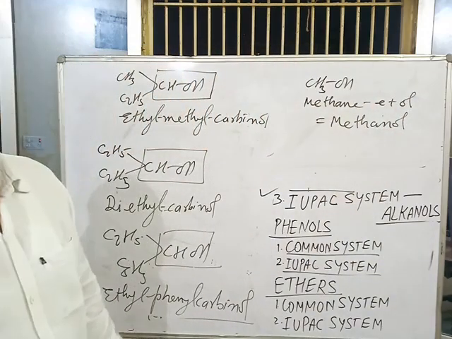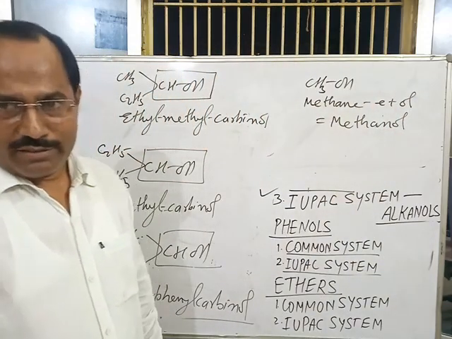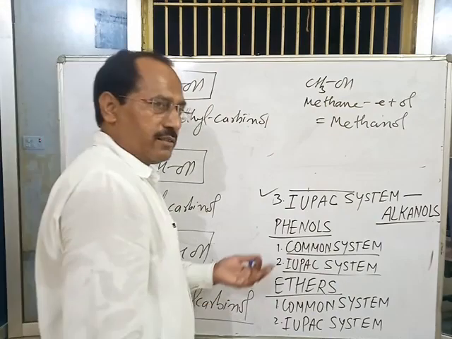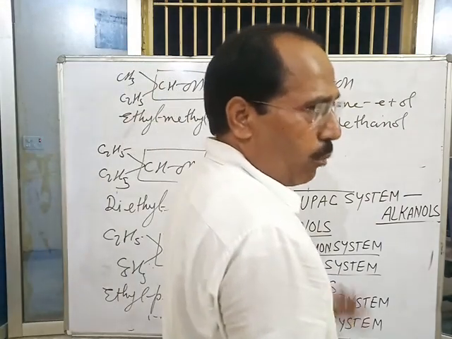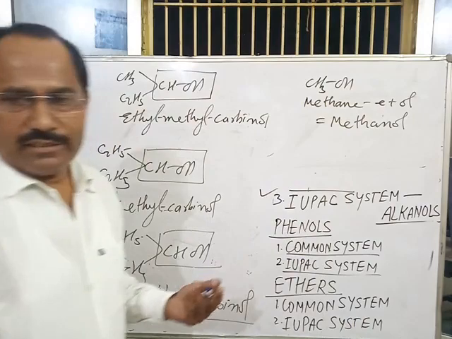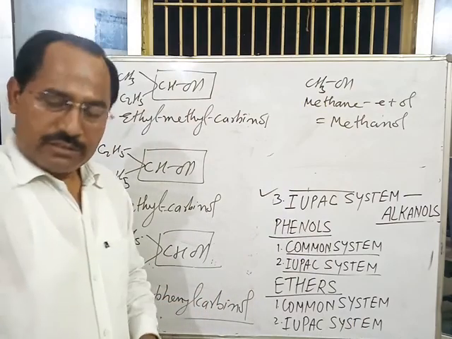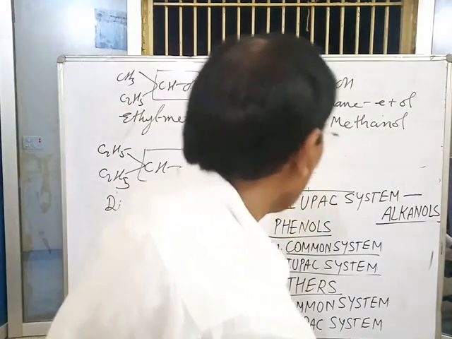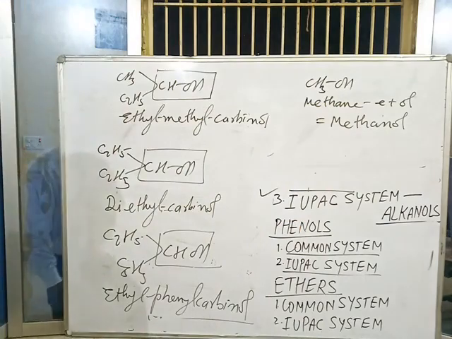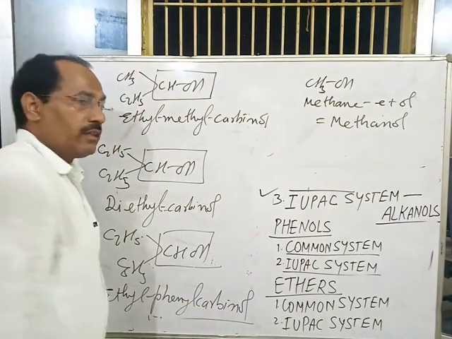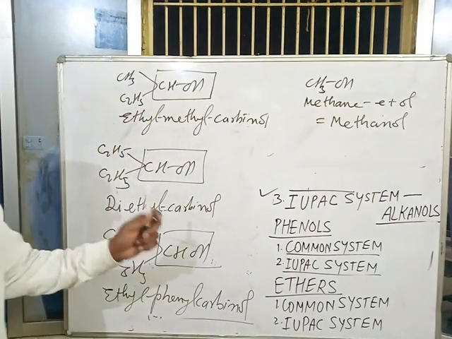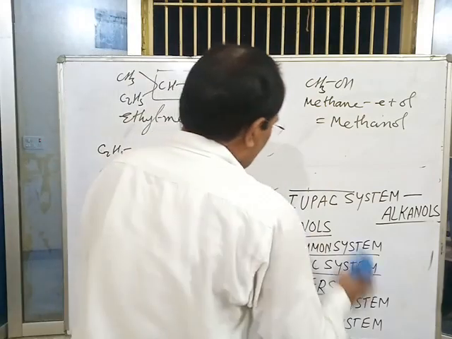Ethane minus E plus R equal to ethanol. Propane minus E plus R, propanol. Okay, this is all about definition, classification and nomenclature of alcohols.